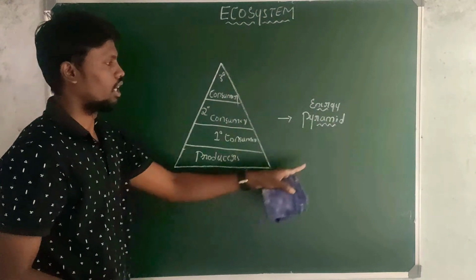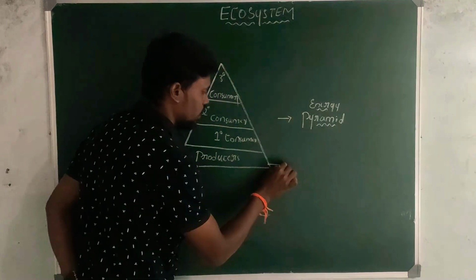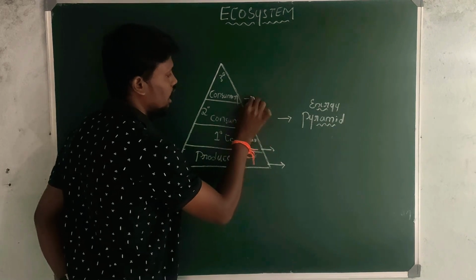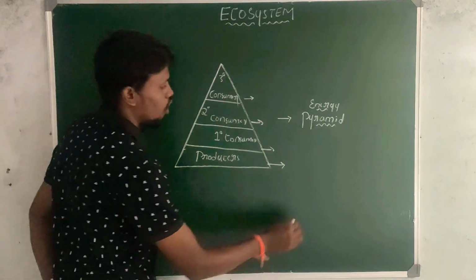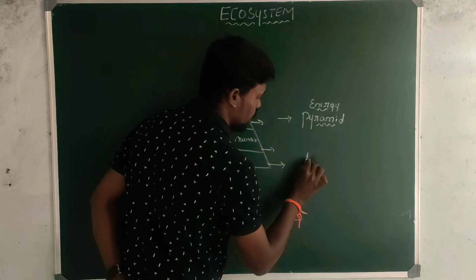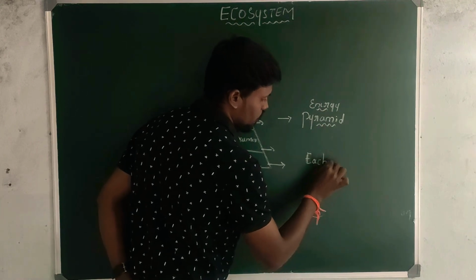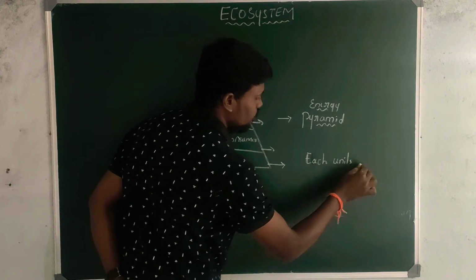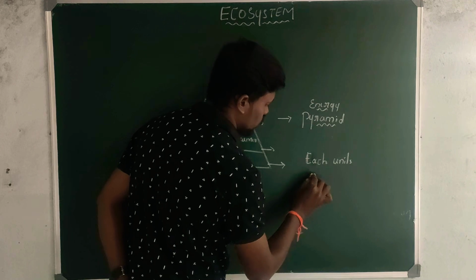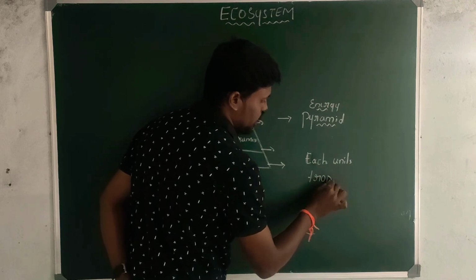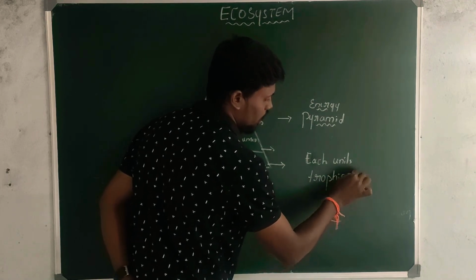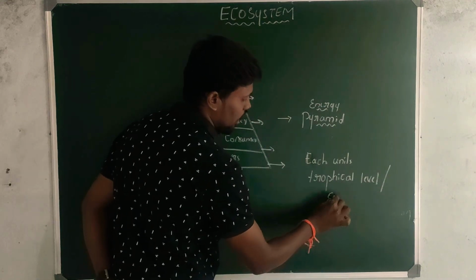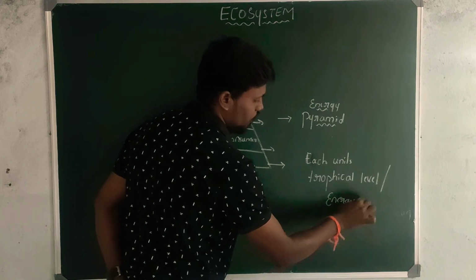Each step in the energy pyramid, this is one step or unit. Each unit in the pyramid is called a trophic level or energy level.